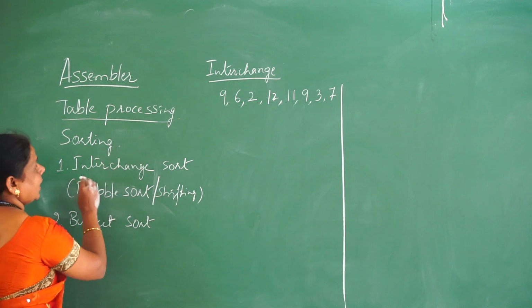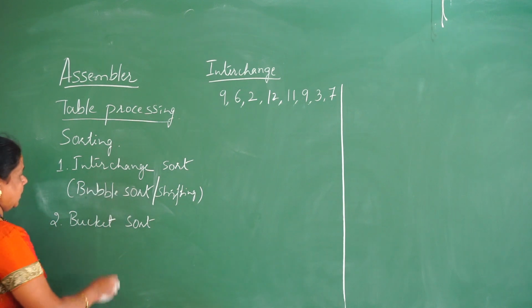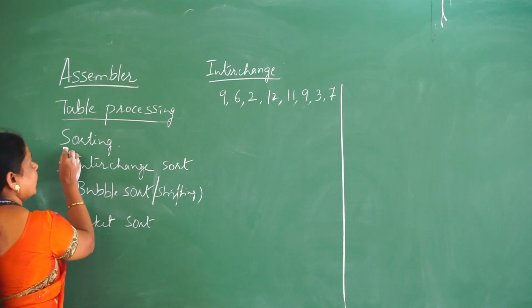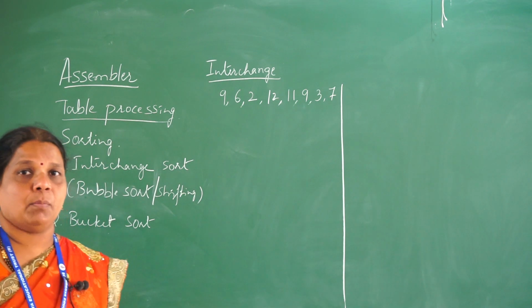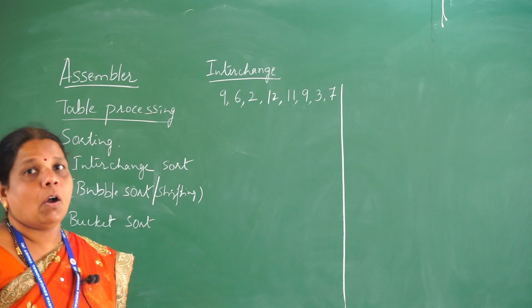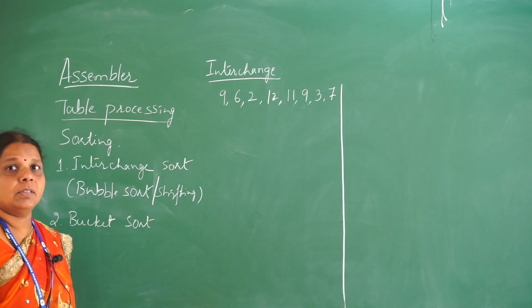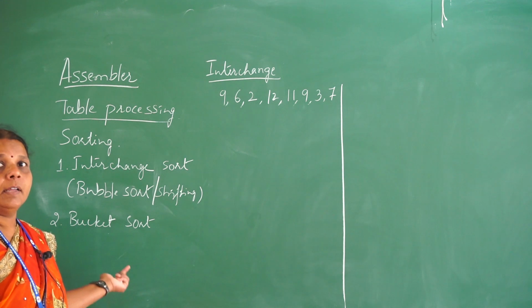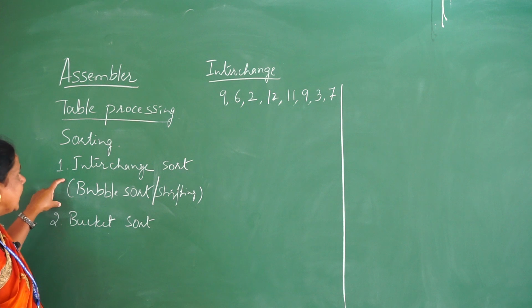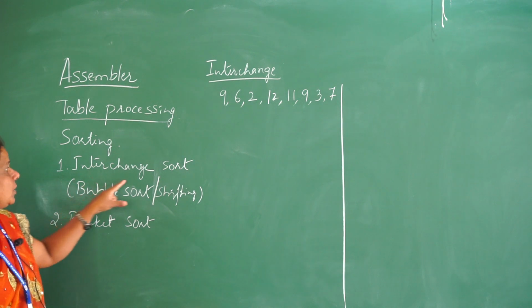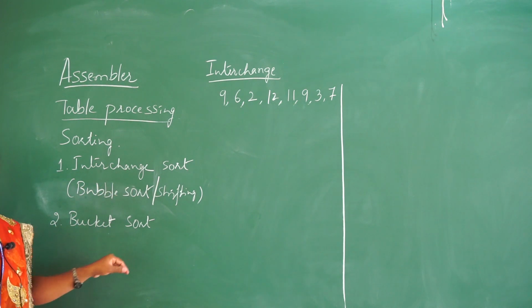Sorting has many different types of techniques. First we need to define what we mean by sorting. Sorting is nothing but arranging the numbers or elements in an ordered manner. It may be in ascending order or descending order. In today's discussion we will consider two examples, interchange sort as well as bucket sort.